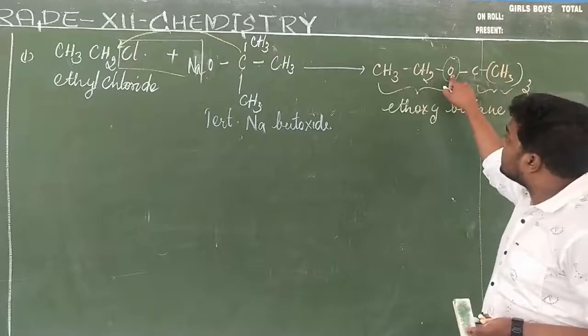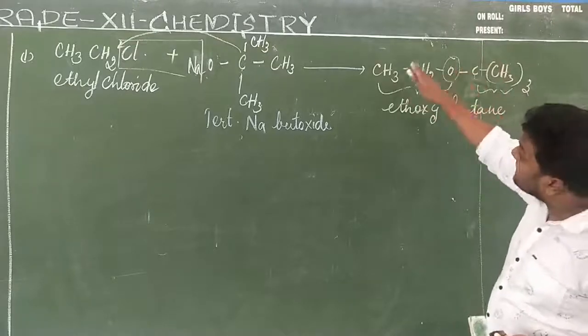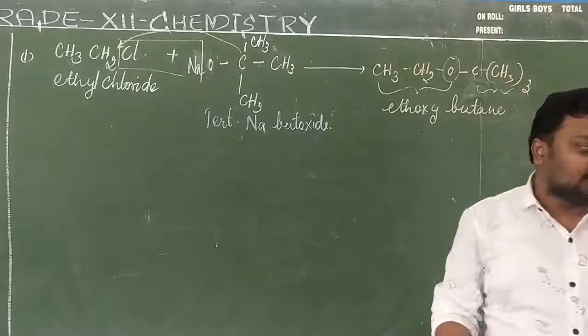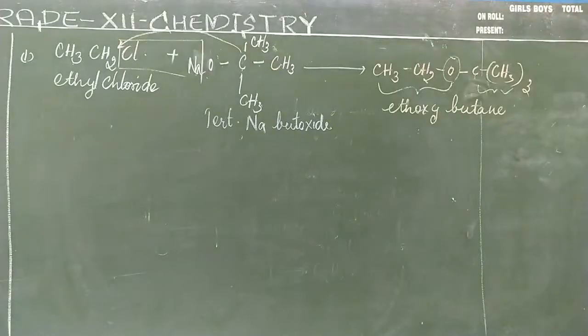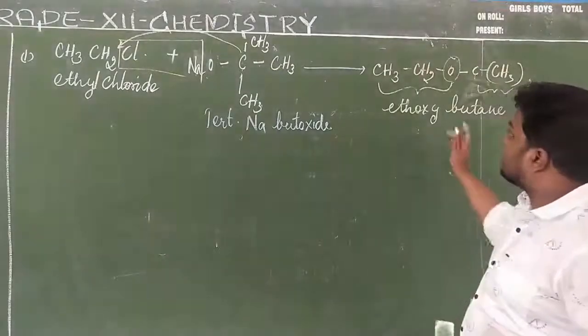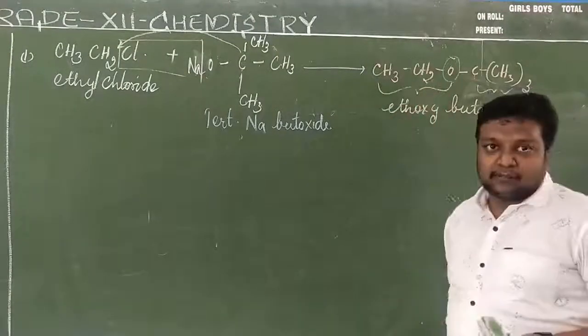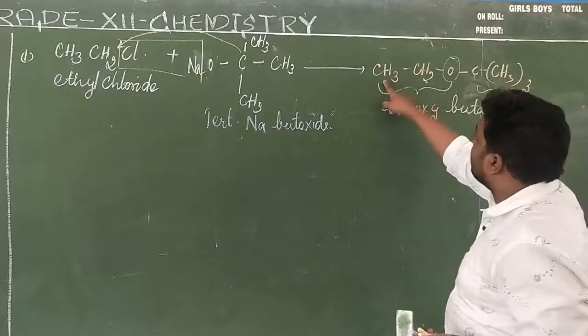So now where will this oxygen combine? To the side which has the less number of carbon atoms. To the side which has what? Which has the less number of carbon atoms. Where is the less number of carbon atoms present? Here only the less number of carbon atoms is present. So therefore it is called as what?